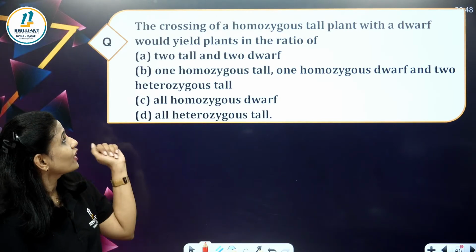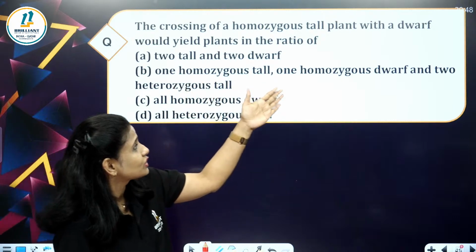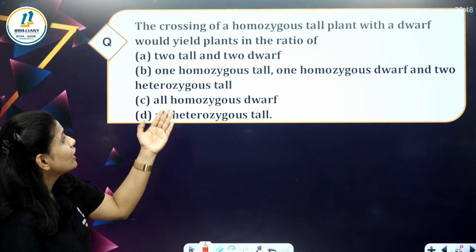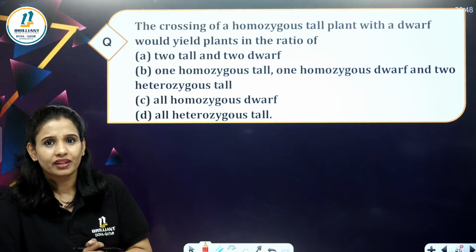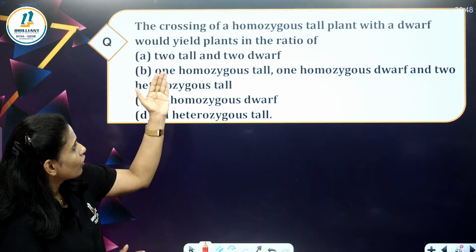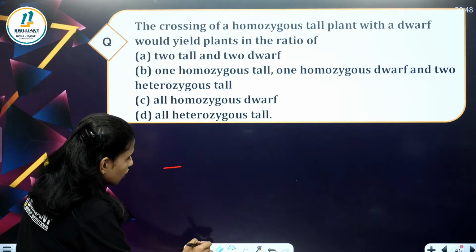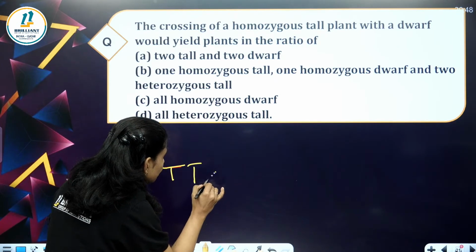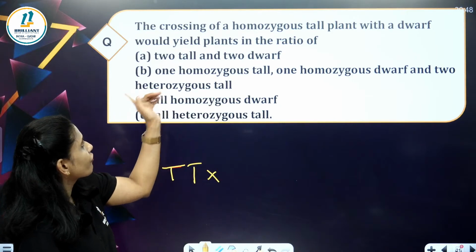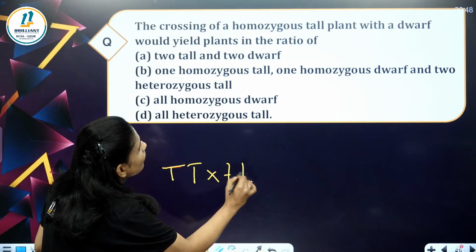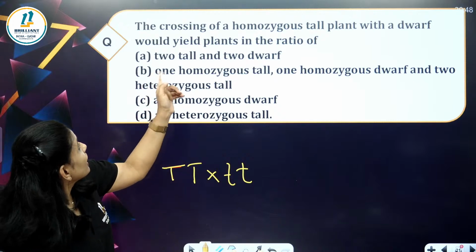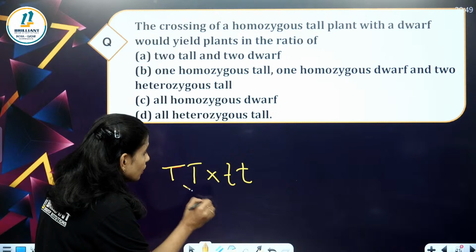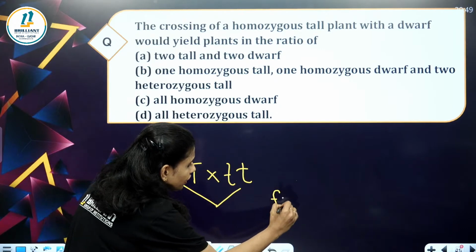The crossing of a homozygous tall plant with a dwarf would yield plants in the ratio. See, a homozygous tall plant is crossing with a dwarf. Would yield the plants in the ratio of what? How will F1 be?